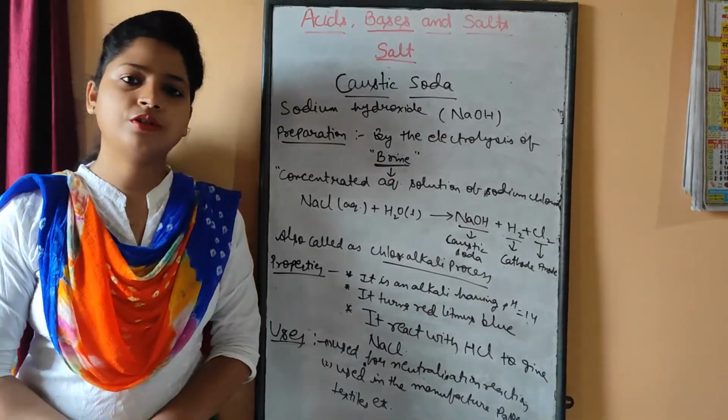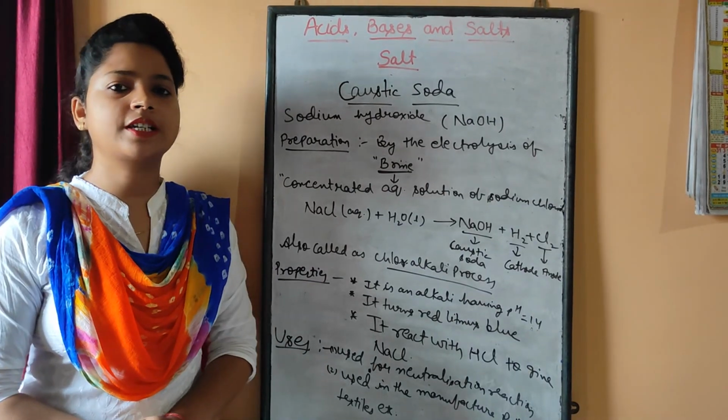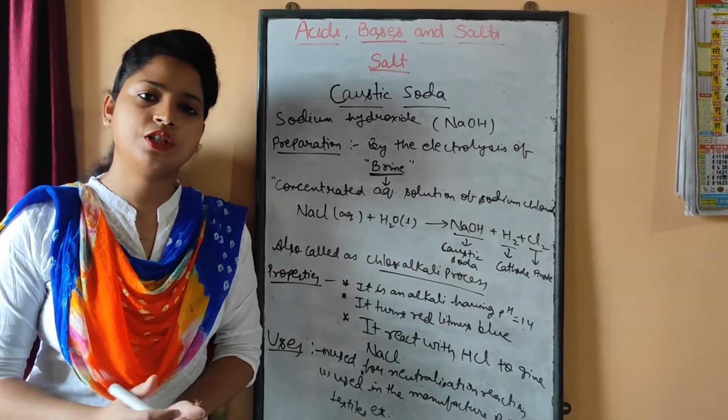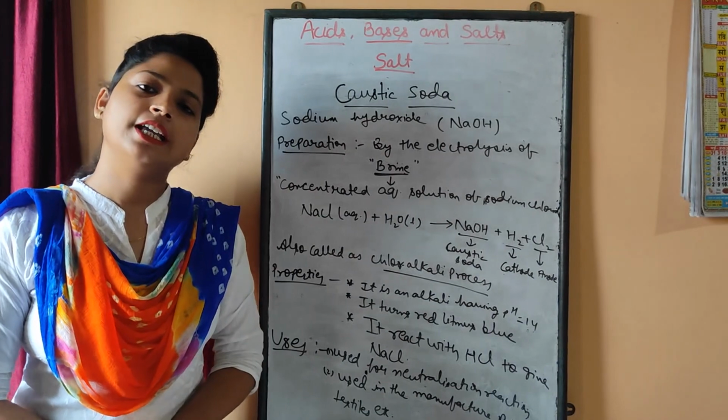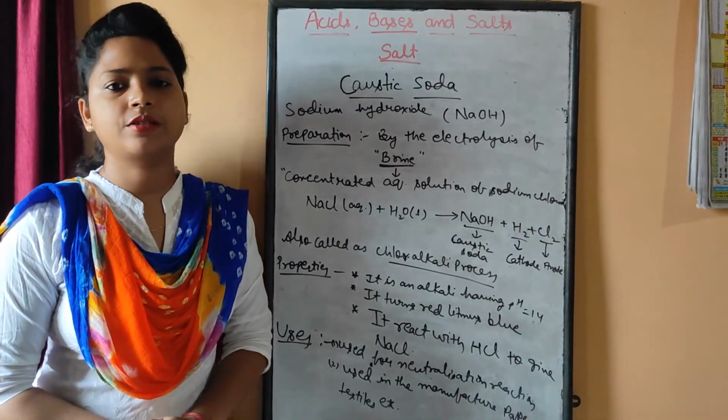So that's it for today. From the next class, we'll discuss the next types of salt which we can prepare from sodium chloride, that is washing soda and baking soda. Thank you.